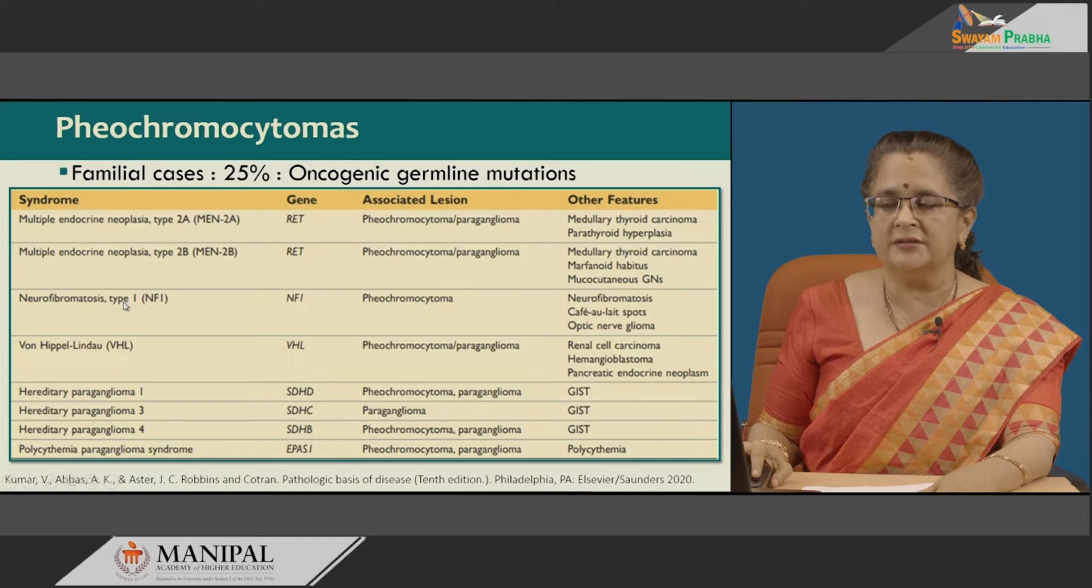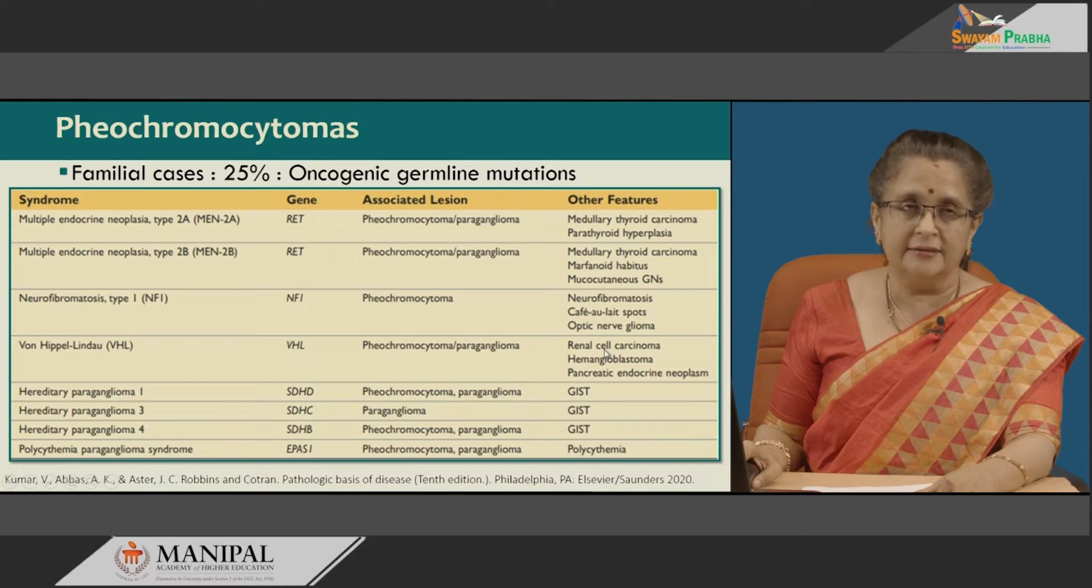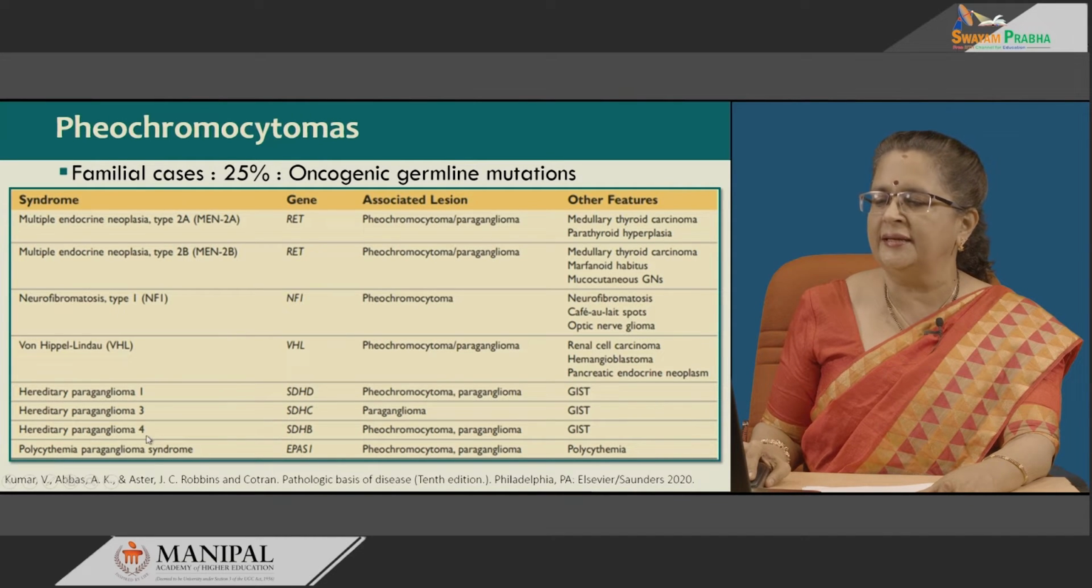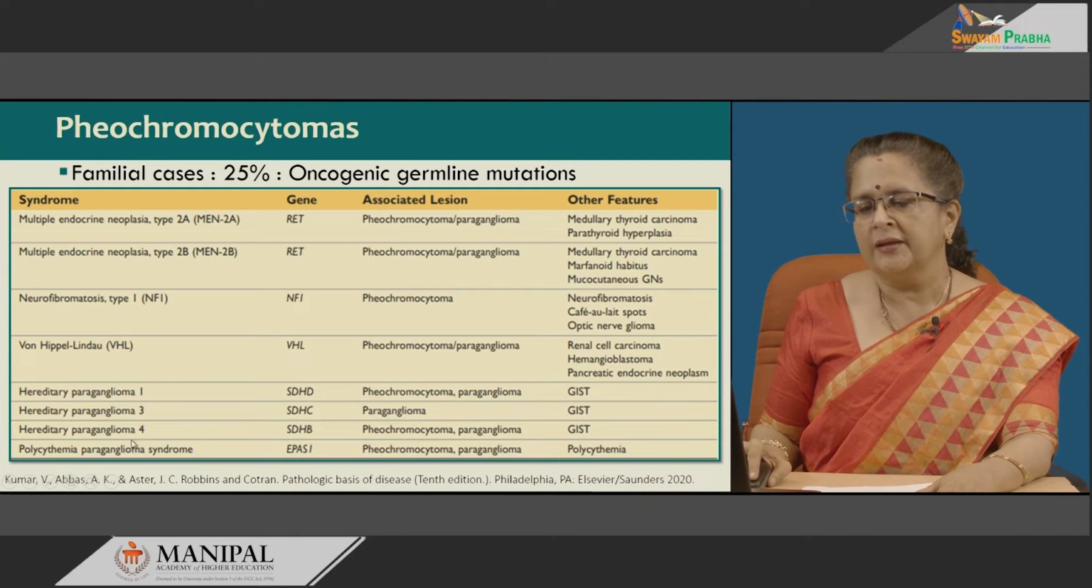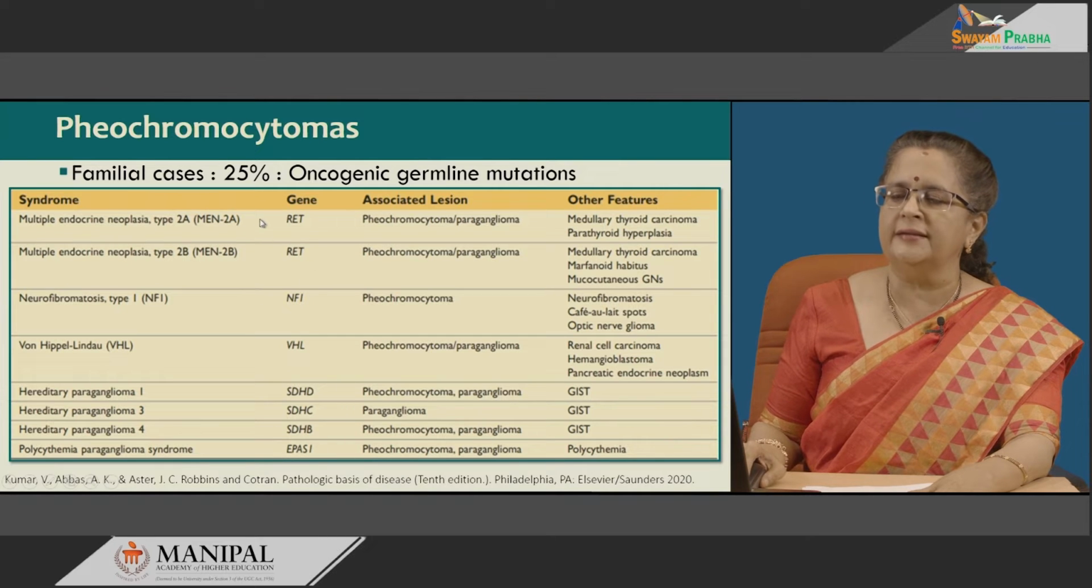Then neurofibromatosis type 1 has neurofibroma in association with pheochromocytoma. VHL syndrome has pheochromocytoma and renal cell carcinoma, hemangioblastoma as well as pancreatic endocrine neoplasia. Then there are the hereditary paragangliomas 1, 3 and 4 associated with gastrointestinal stromal tumor. Polycythemia paraganglioma syndrome is associated with polycythemia. The gene involvement is different.